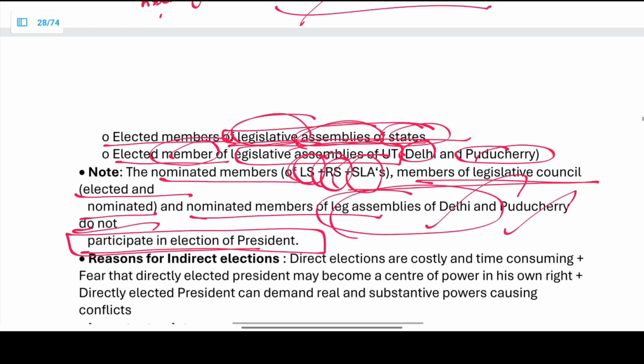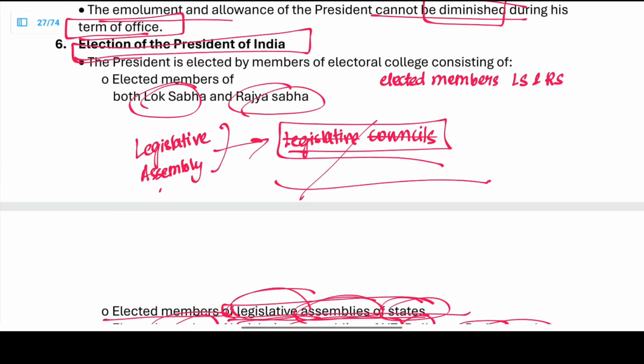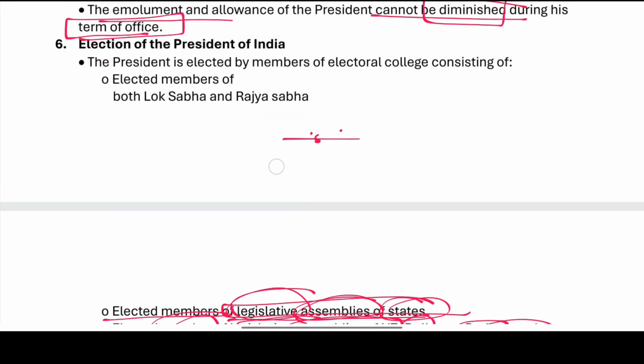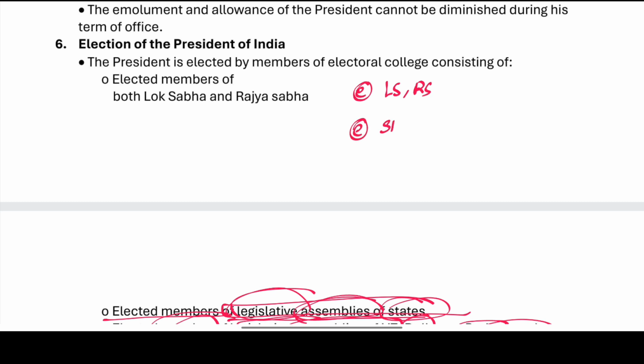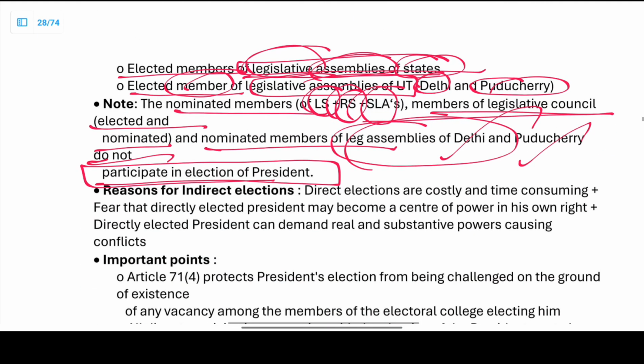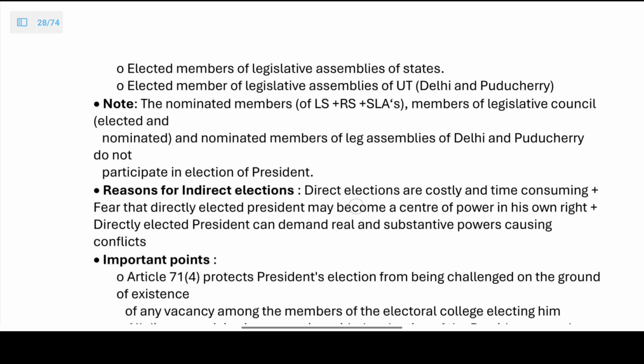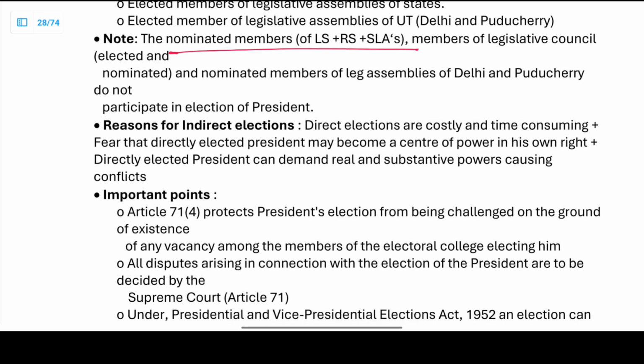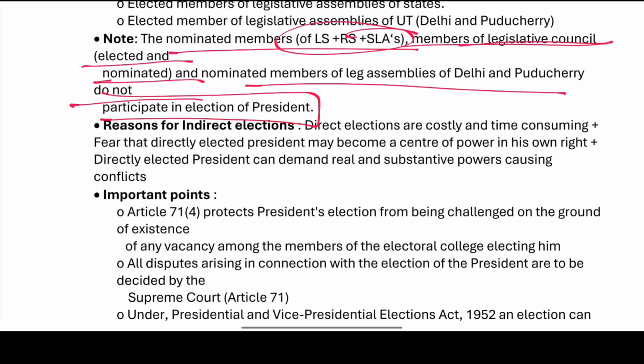Right. Now we have learned about the electoral college of the president. The electoral college of the president is going to consist of the elected members of the Lok Sabha and Rajya Sabha, the elected members of the state legislative assemblies, and the elected members of the Delhi and Puducherry legislative assemblies. Right. Nominated members of any house and even the members of the legislative councils, whether they are elected or nominated, do not participate in the election of the president.